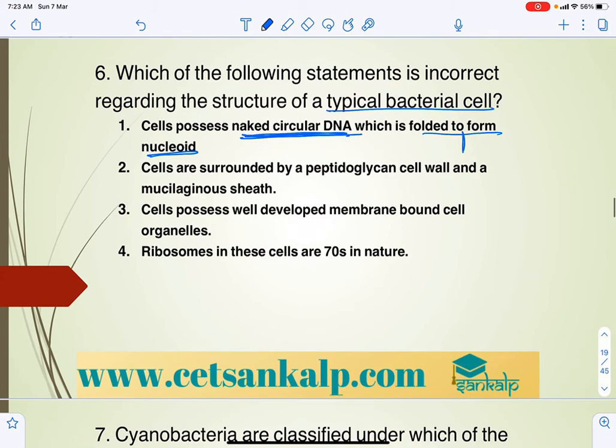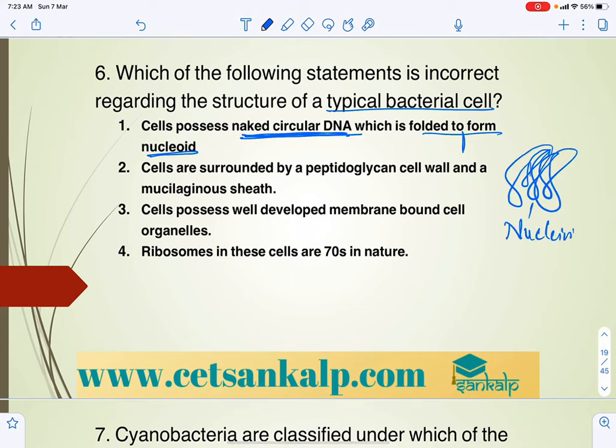Naked means no nuclear membrane will be there. So keep that in mind: naked circular DNA, which is also called genophore. What can we call it? Genophore or nucleoid.